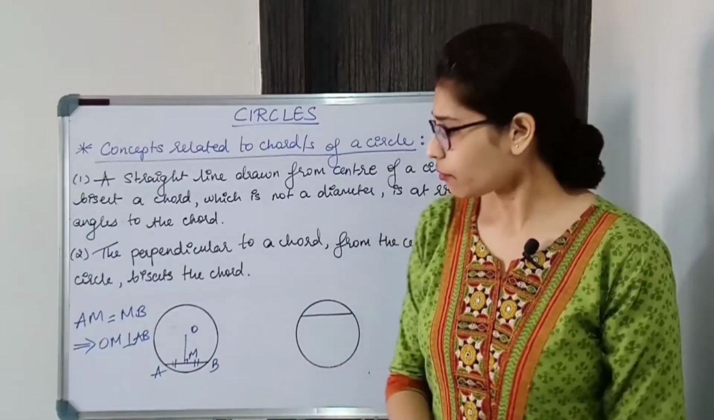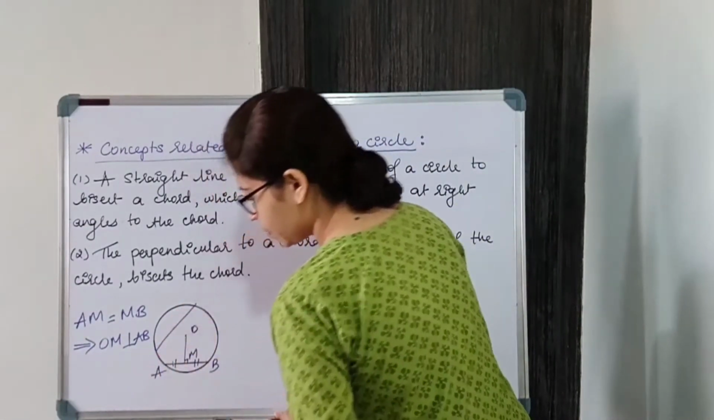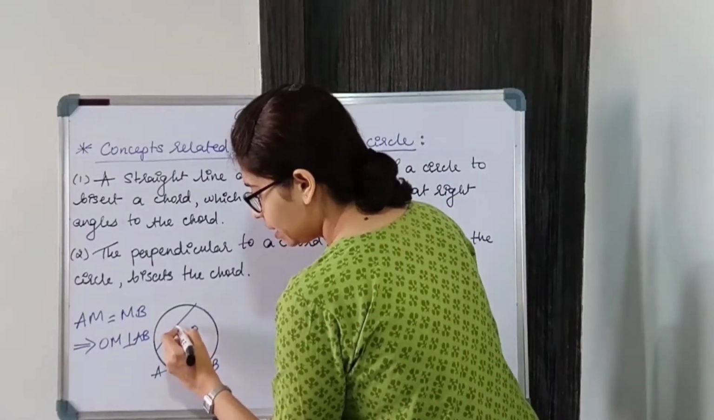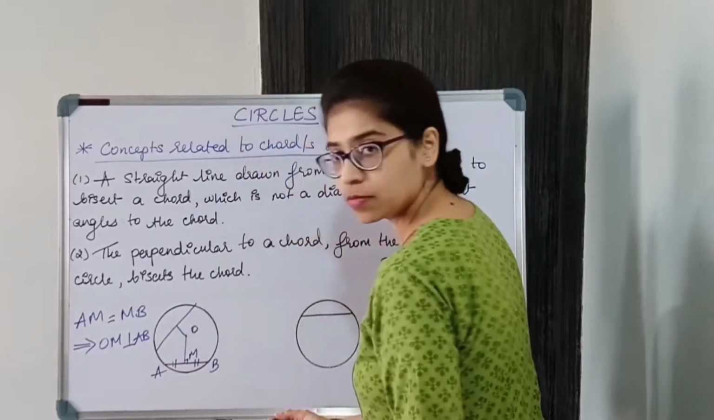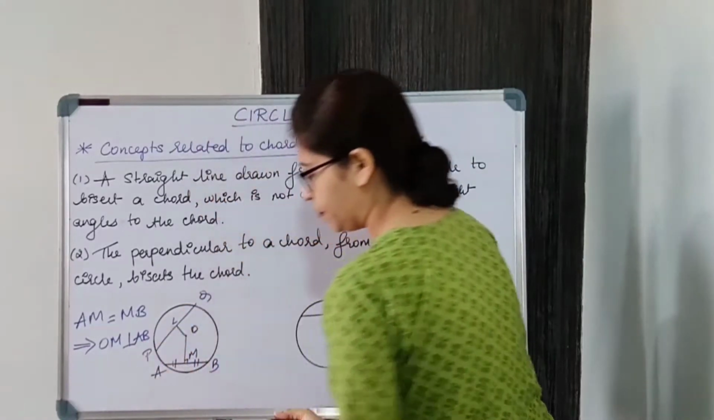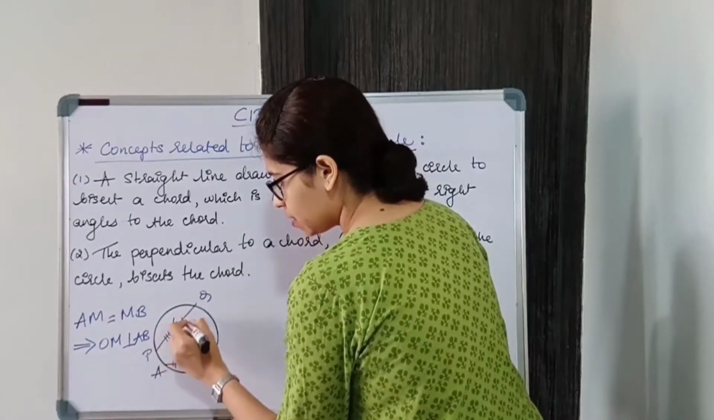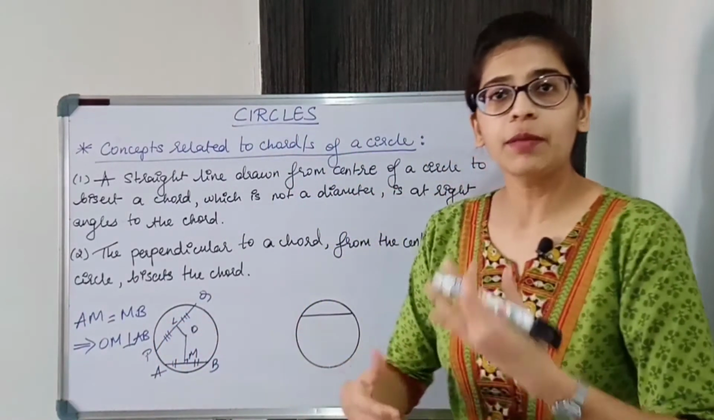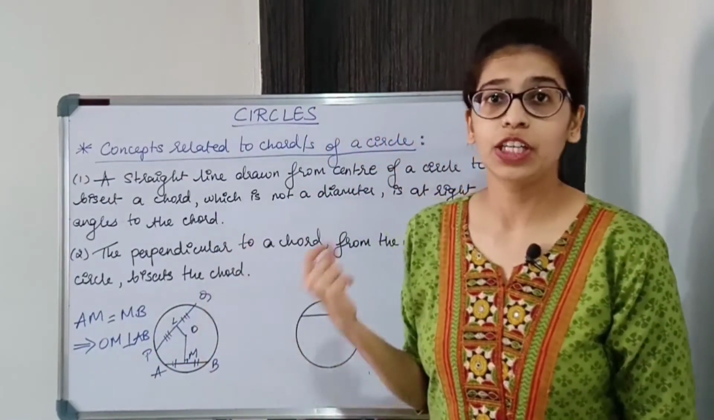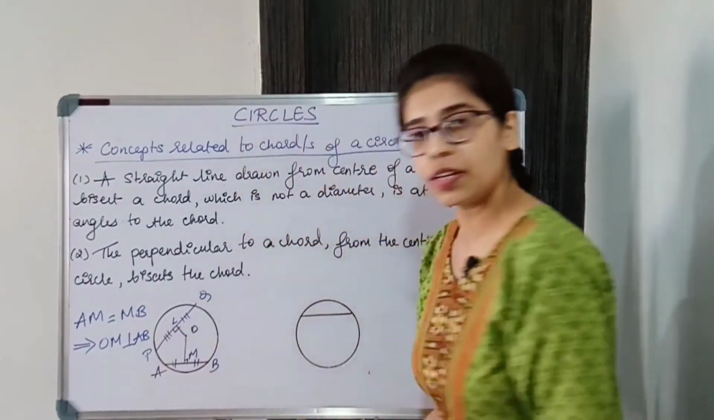So if I am drawing, say, another chord, and from here I am bisecting this chord, this is, let's say, PQ and this is L. Then OL is bisecting this. So what does that imply? That OL is perpendicular to PQ. That is what it implies.